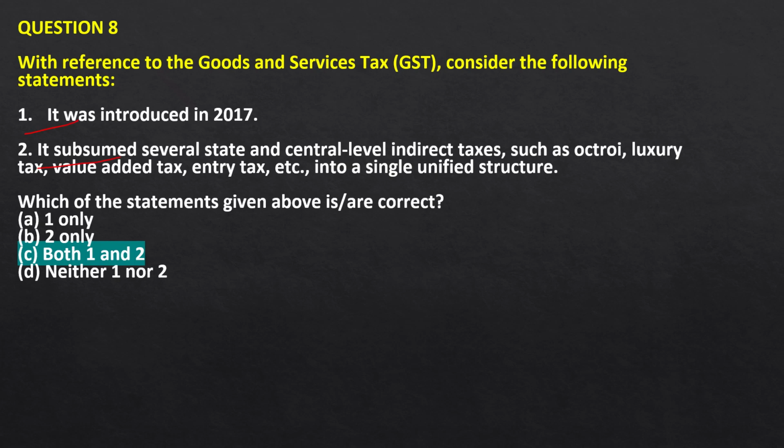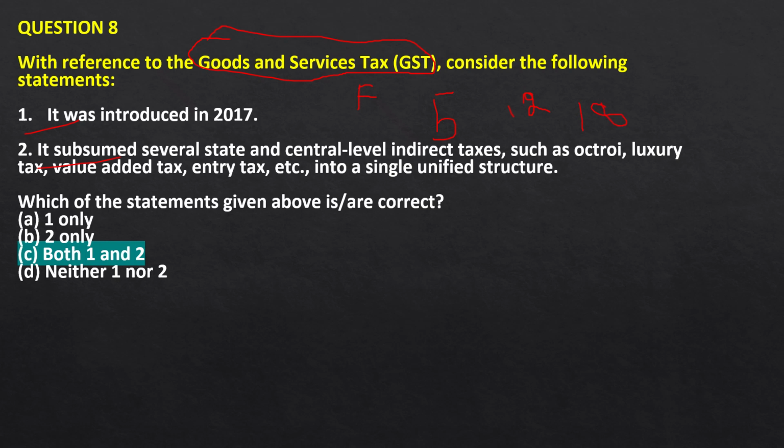Recently the GST Council meeting has concluded, in which the government finance ministry has reduced the tax slabs under the GST. Earlier it used to be 5%, 12%, 18% and 28%.